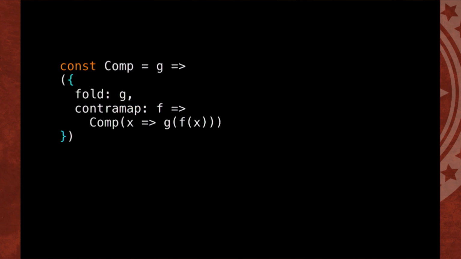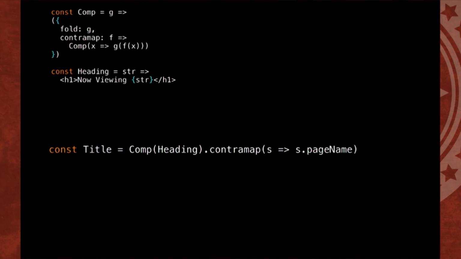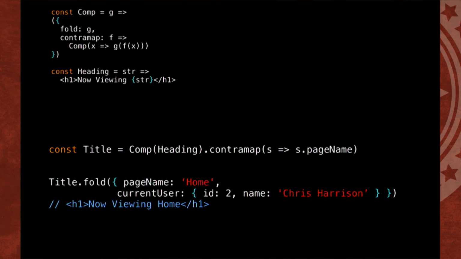So let's go ahead and define our component. I just shortened it to fit on the slides. This takes our g, our function from A to JSX, and then we'll contramap. Instead of f of g of x, it's g of f of x. That actually runs on the left side. And fold will just run the function, the A to JSX function. So if we take our heading here and contramap the page name off of it, it'll take that A, but it'll actually contramap the page name. So if we throw the entire state at it, it will take the page name off of it and then render out "now viewing home." Pretty cool, right? We can just throw the whole state at our function and it knows how to pluck it off.